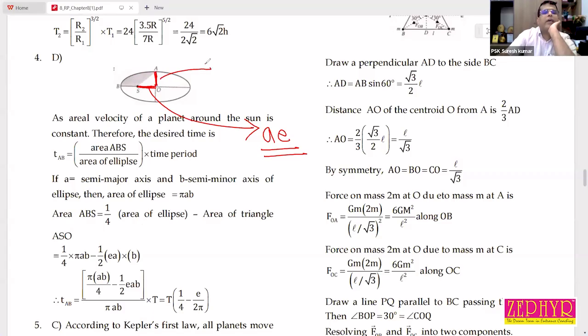This height is B, the semi minor axis. So how can we find the area of this triangle? Half into EA into B, half into base into height.